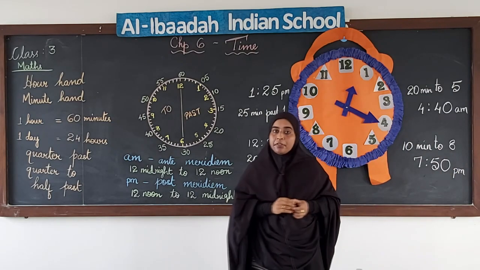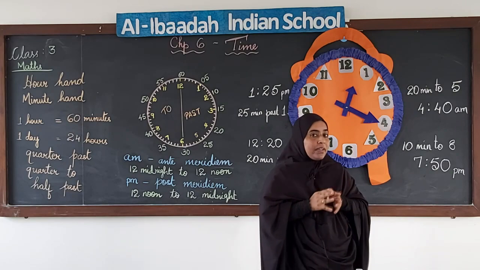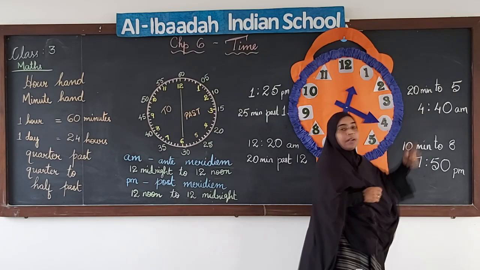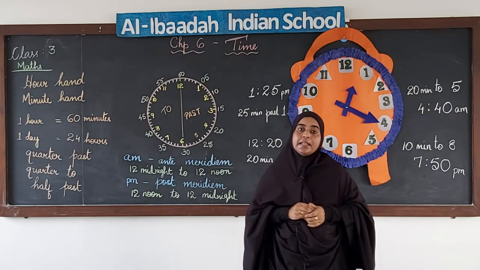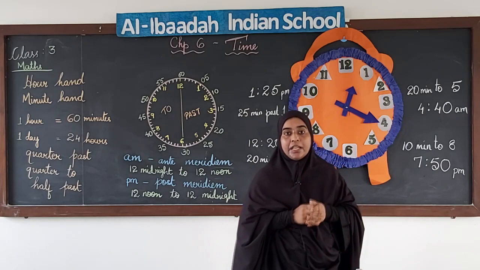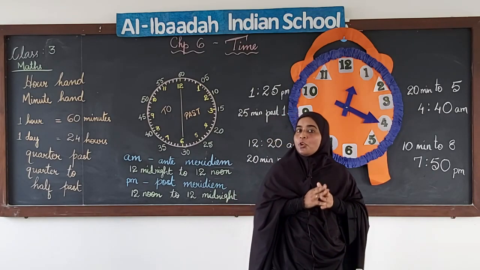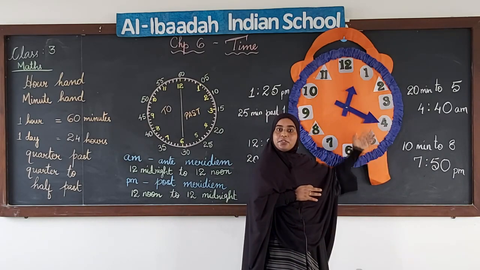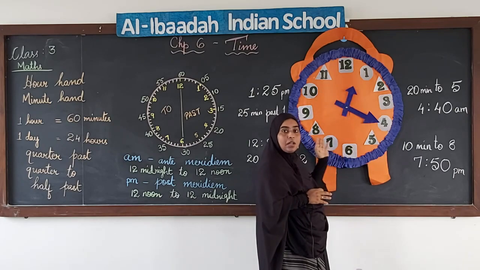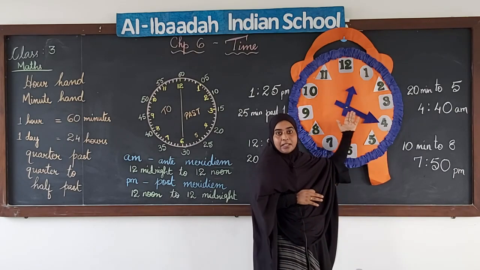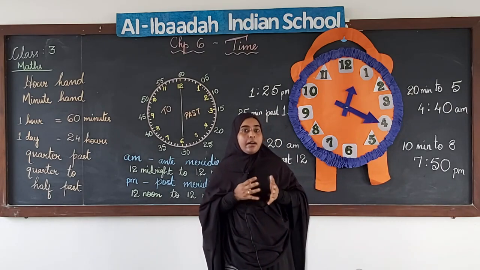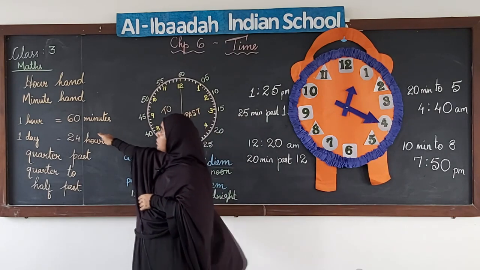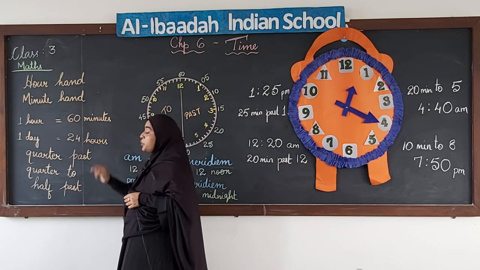I hope you have understood how we use AM and PM also. And always remember children, AM or PM is used with the digital way of writing the numbers. Okay, when we are writing the time in digital form, we use AM or PM. I hope you have understood all that we have discussed today. What did we do? We started with the parts of the clock, we have numbers on the clock, and we have hands. Two hands, the two important hands that we use are hour hand and minute hand. And then we saw that 1 hour is equal to 60 minutes and 1 day is equal to 24 hours.